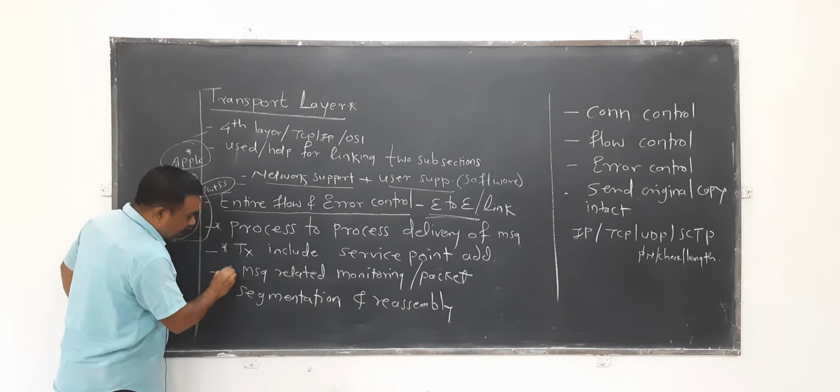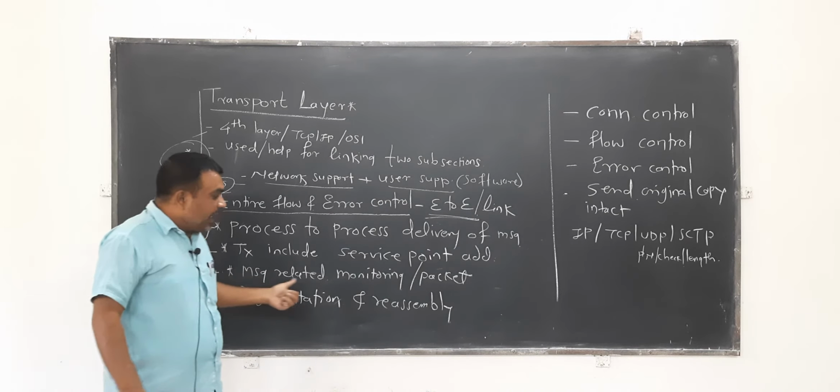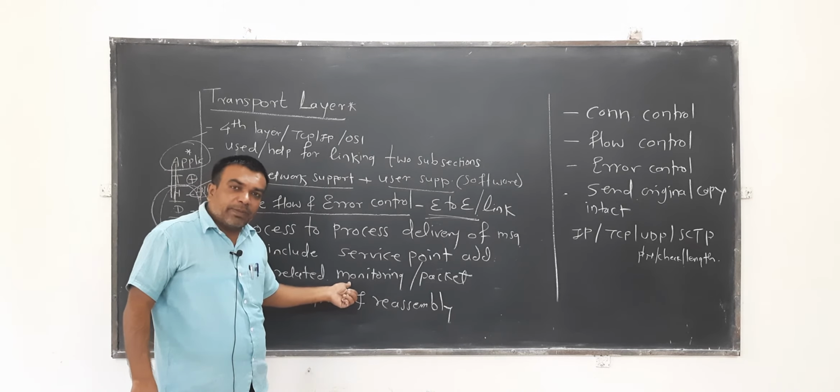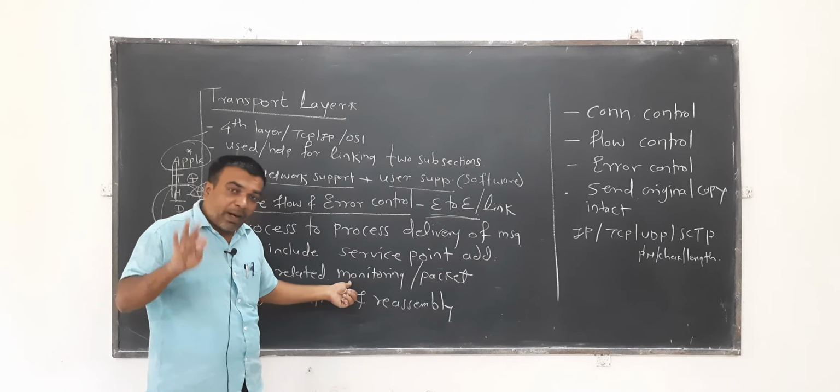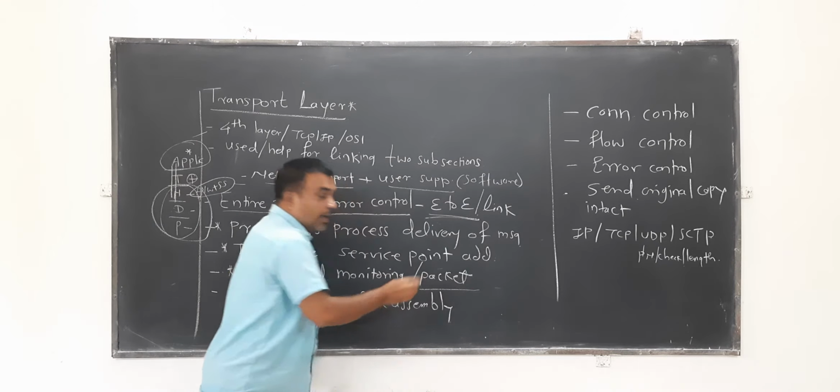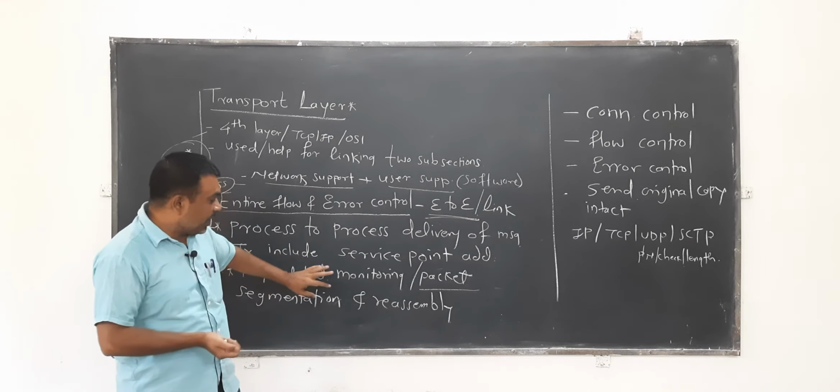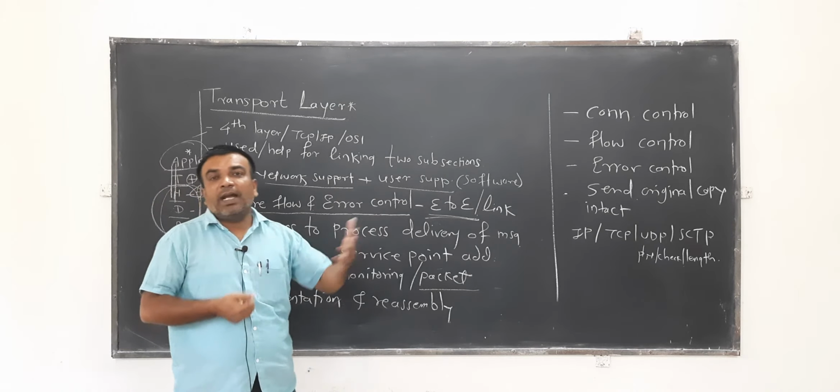Then another section: message-related communication monitoring is possible with the help of the transport layer, apart from packet-oriented delivery. In this case, we are talking about this point in regard to the network layer.